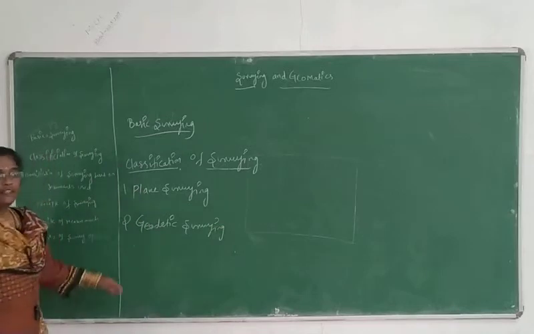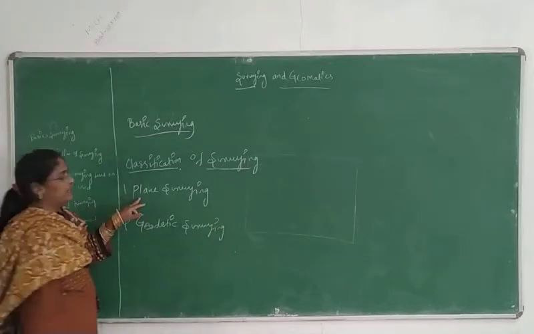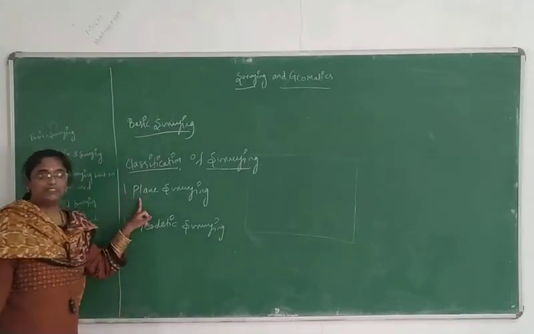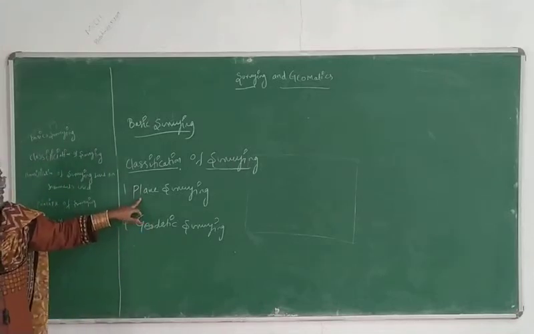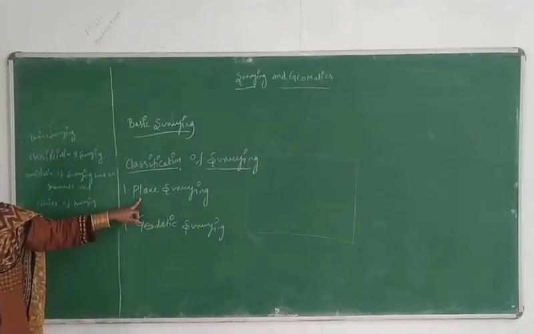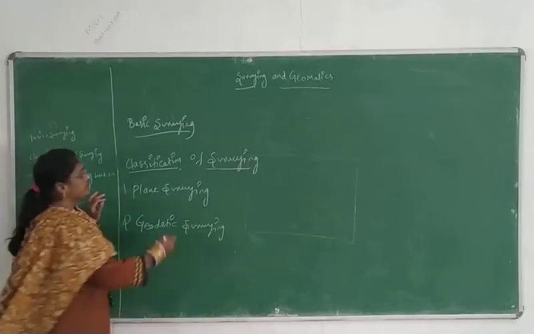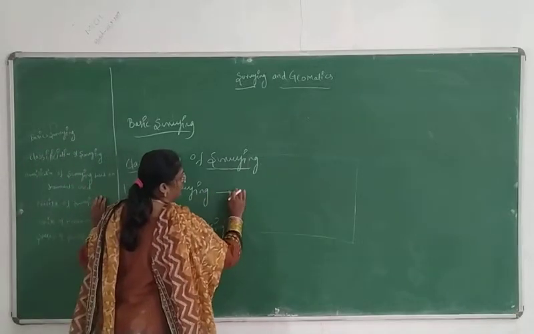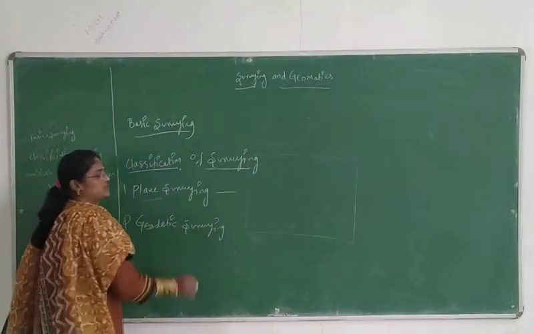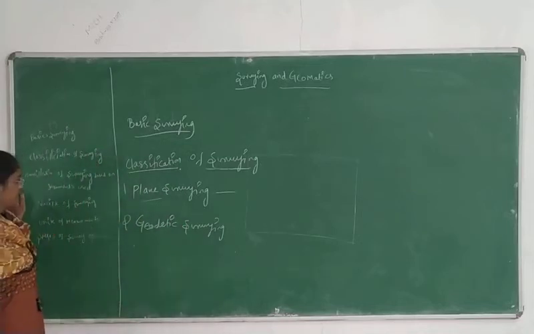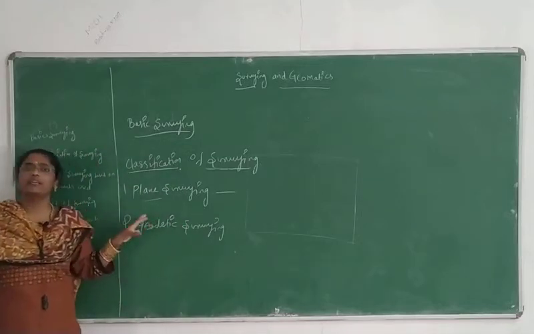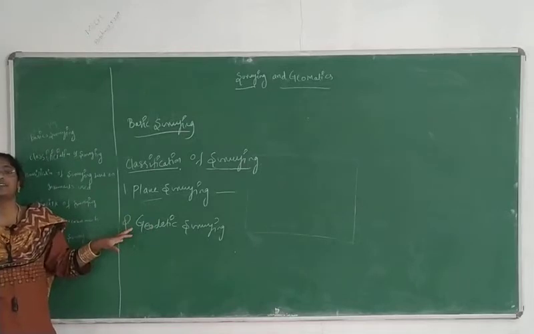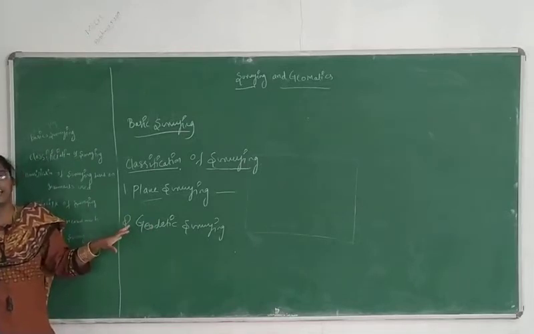See everyone, the name itself indicates it. The first one, plane surveying, means a plane surface. Here the main major component in surveying is the earth.